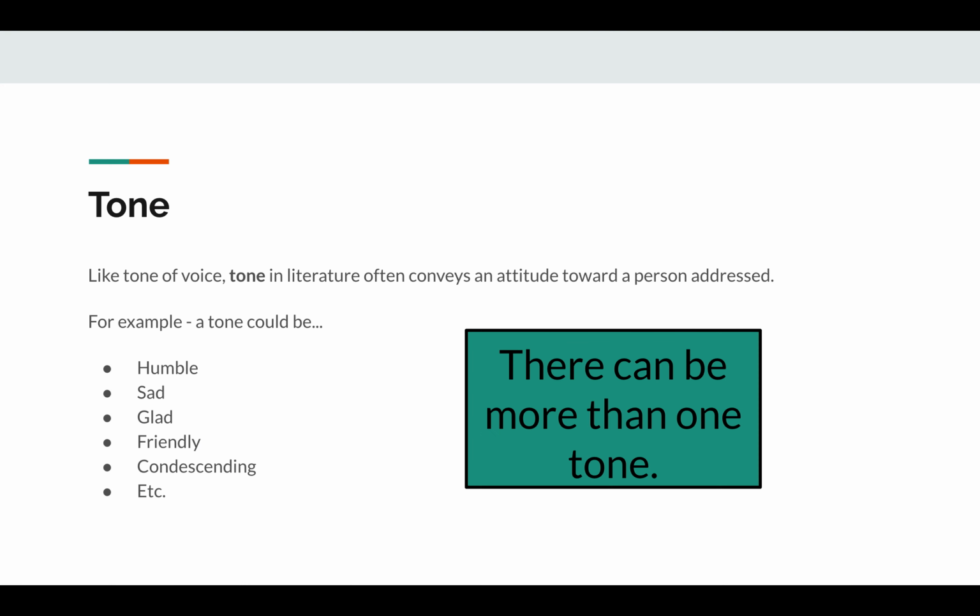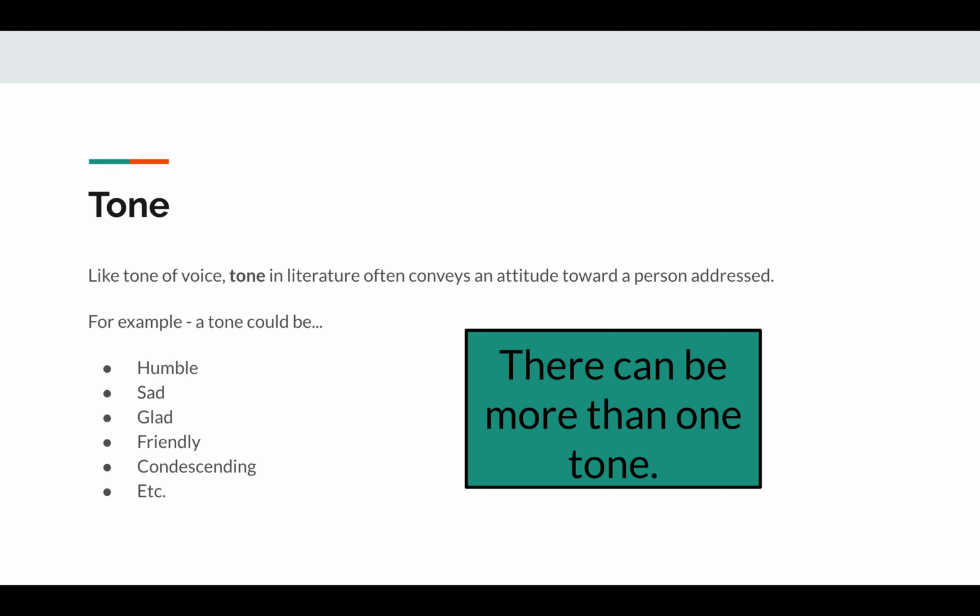The first thing that they talk about in chapter 2 is tone. So when you think of tone, think about it like tone of voice. Tone in literature often conveys an attitude toward a person addressed. For example, you could be reading a poem, the tone could be humble, the person writing it could be expressing a sad tone or a glad tone, friendly or condescending.